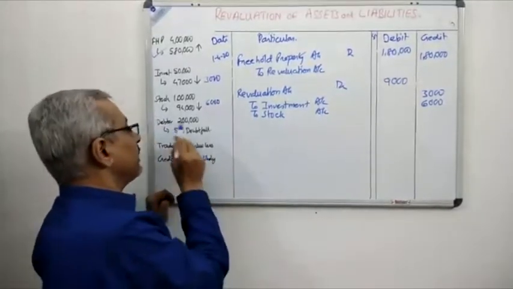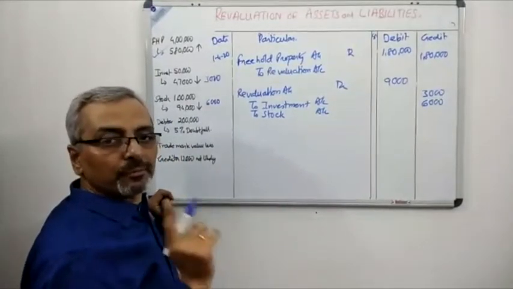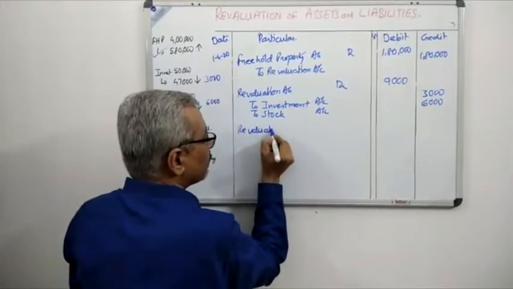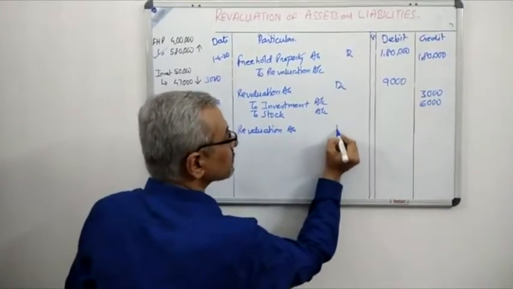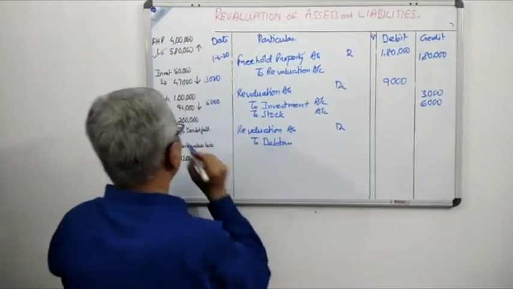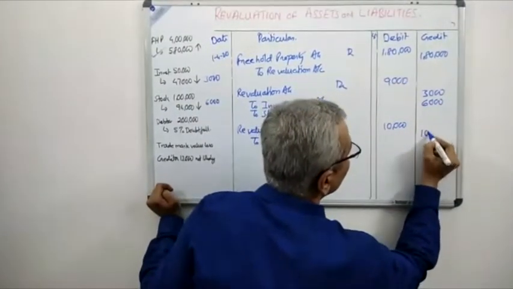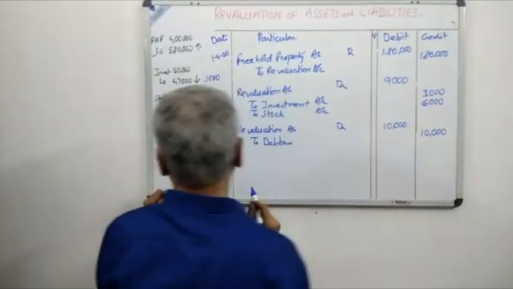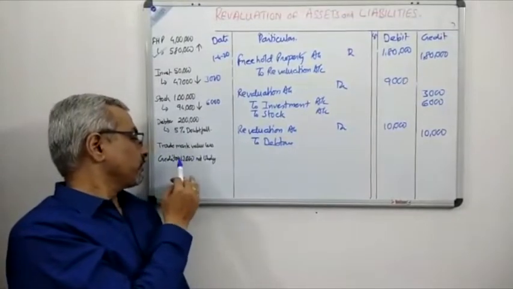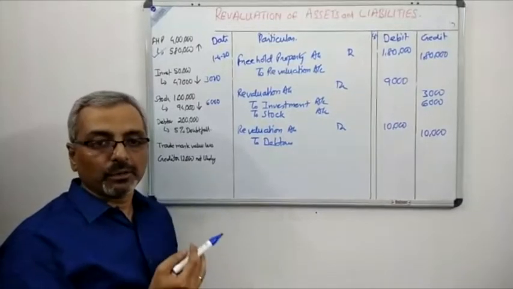Now the next thing we can see, there is a 5% provision on debtors, and 2 lakh, if you calculate 5% of 2 lakh, it becomes 10,000. So next journal entry will be revaluation account debit to debtors, and the value over here, please see very carefully, 10,000. Now if you see, we have also been given over here, trademark has become valueless and creditors of 12,000 is not likely to arise.